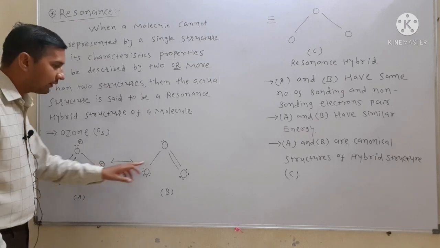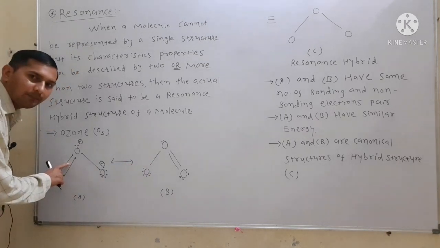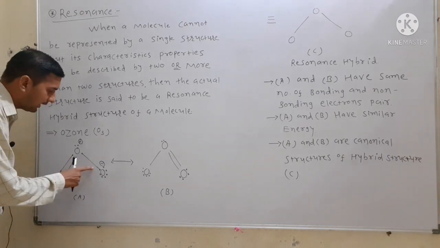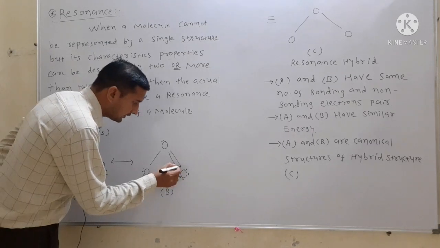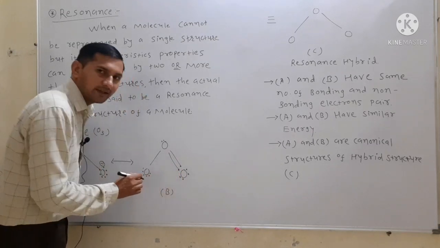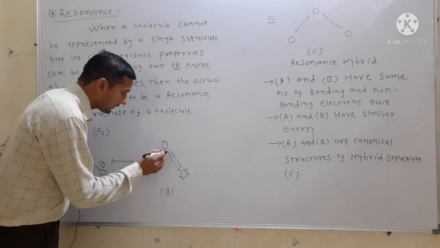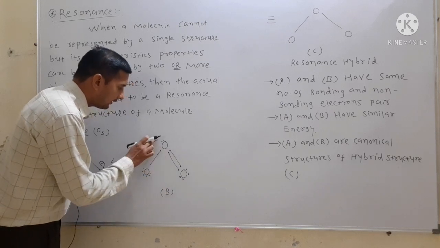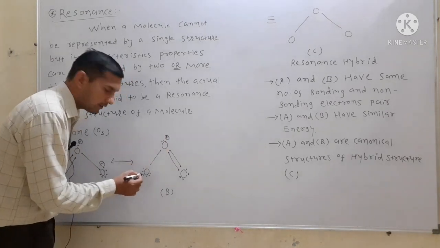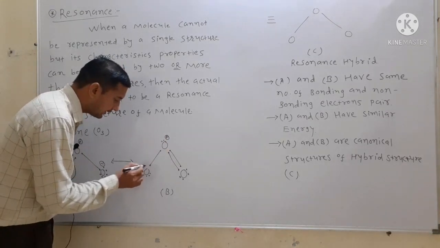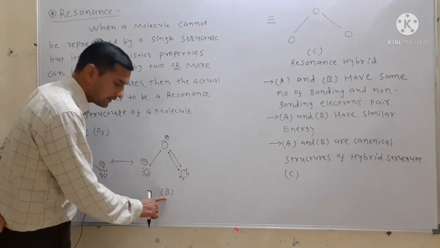Similarly, if we draw another type of structure by shifting this double bond from the left-hand side to the right-hand side, we get this type of structure. The right-hand side oxygen contains 6 valence electrons, so it is neutral. Here only 5 valence electrons, 3 and 2, 5, so it has a positive charge. This left-hand side oxygen contains 7 valence electrons, so it acquires a negative charge. This is known as structure B.